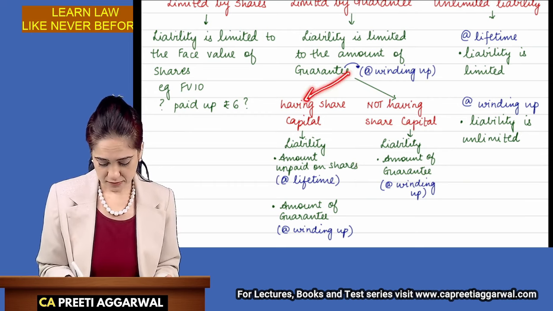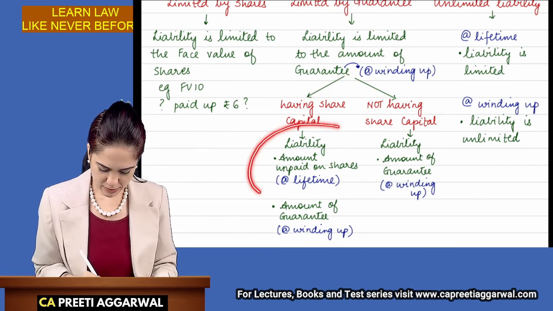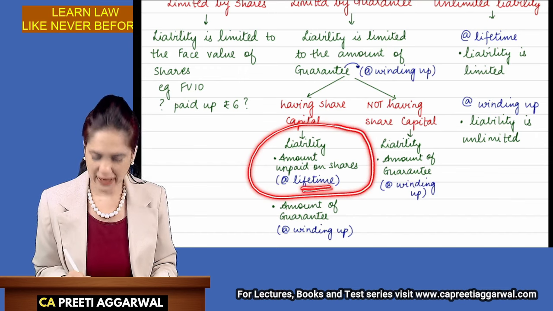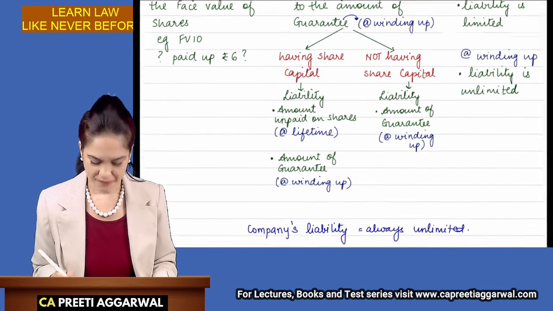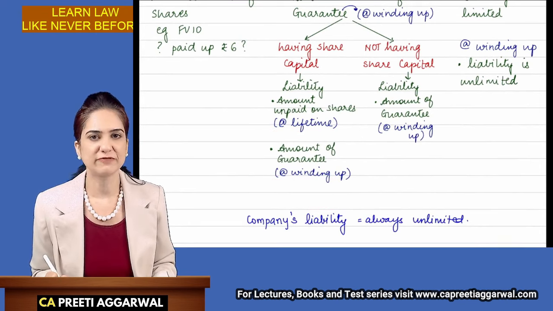But what if the company has share capital? Then there are two liabilities. One is the amount unpaid on shares, which can be called up anytime during the lifetime of the company. And the other is the amount of guarantee, which can be called up only at the time of winding up.